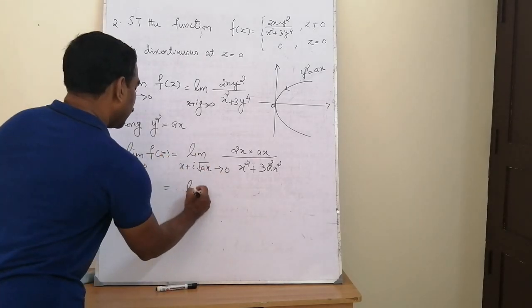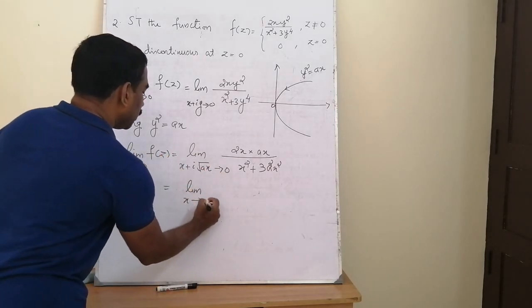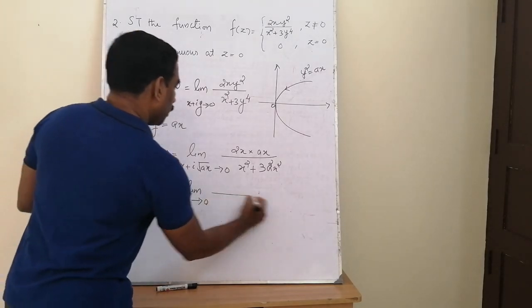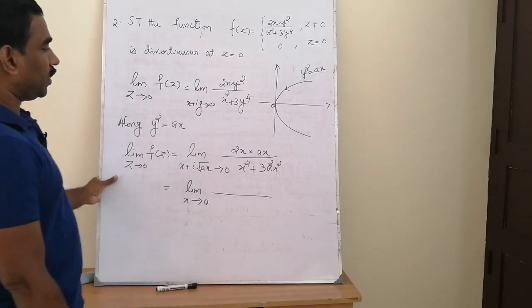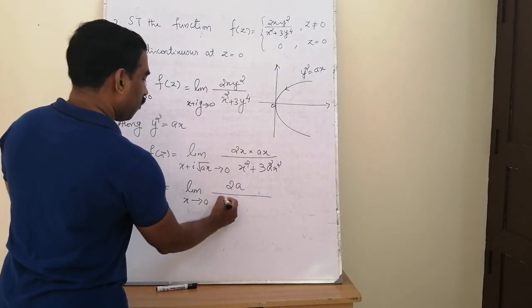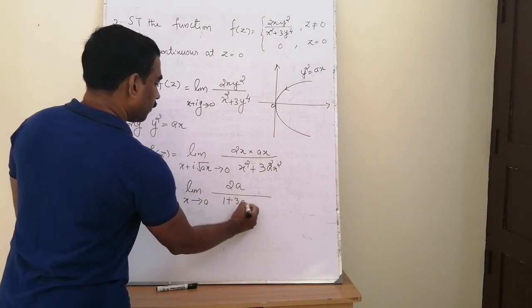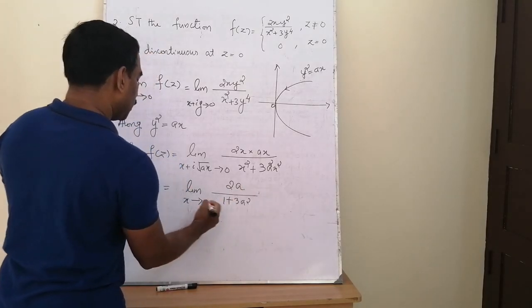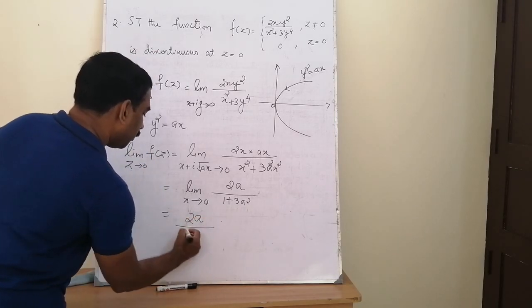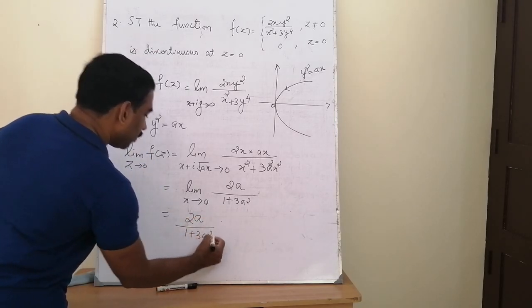So as before, we can have the limit as x plus i into root of x tends to 0. It is equivalent to saying that the variable part is x. So this is equivalent to the limit as x tends to 0. And cancelling the common x square, the expression becomes 2a divided by 1 plus 3a square. So that limit value is equal to the constant 2a divided by 1 plus 3a square.